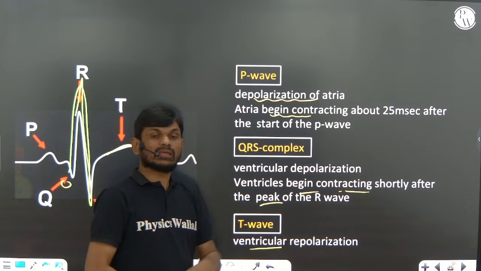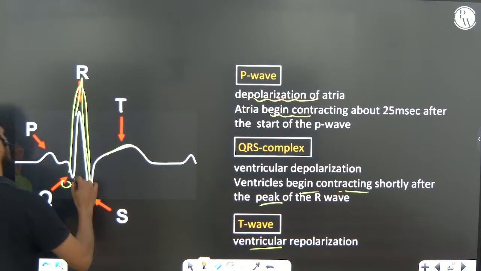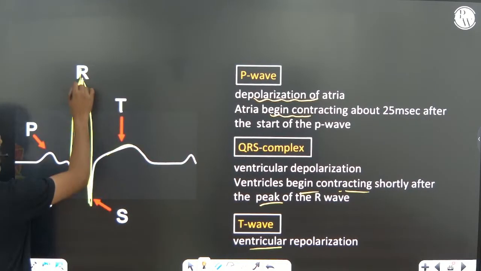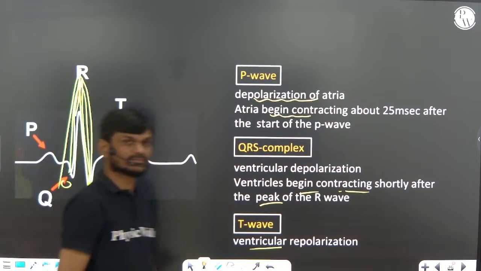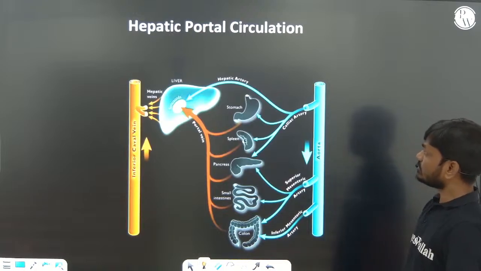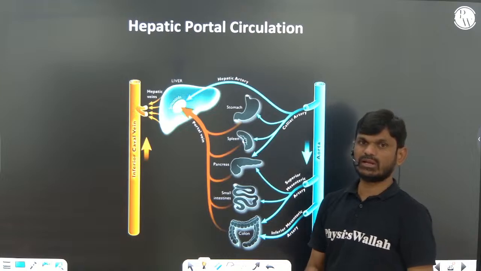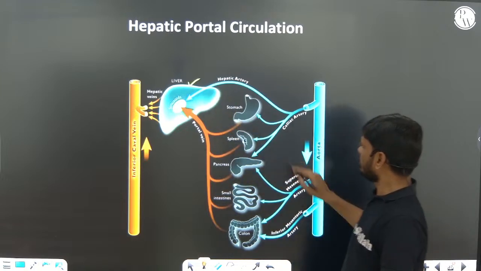But here atrial repolarization is not apparent or not recorded; it is recorded also, but it is masked by the QRS complex.